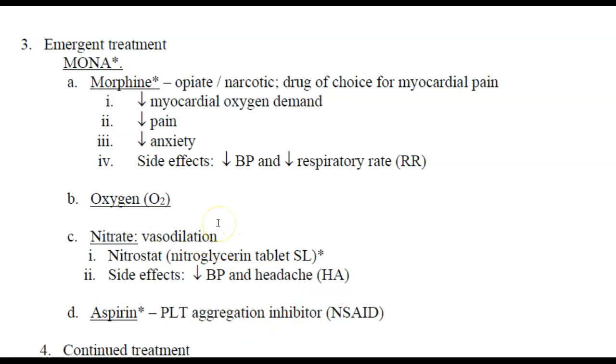So oxygen is a given. We're basically giving supplemental oxygenation to the patient. Nitrate. So nitrate is given because of vasodilation. So that's what we want it to do, especially if there's some narrowing or vasospasming. We want that vasodilatory effect of nitrates. The common medication given is Nitrostat or nitroglycerin tablet sublingual.